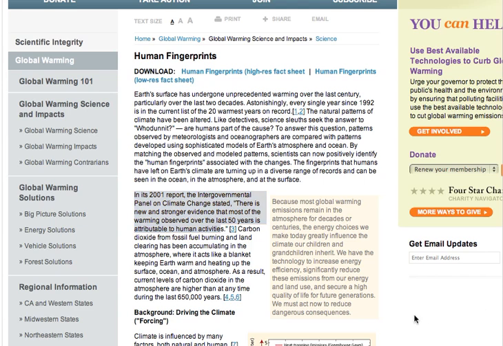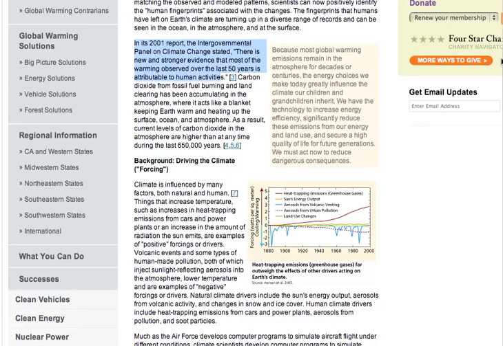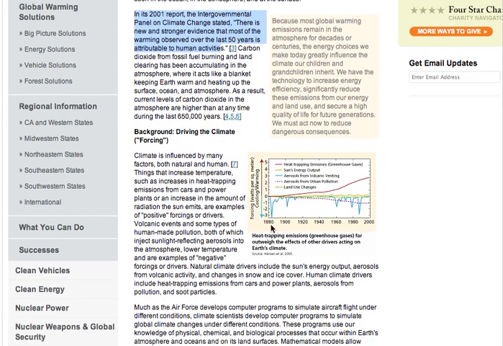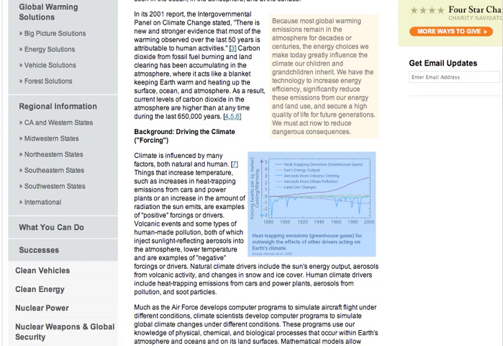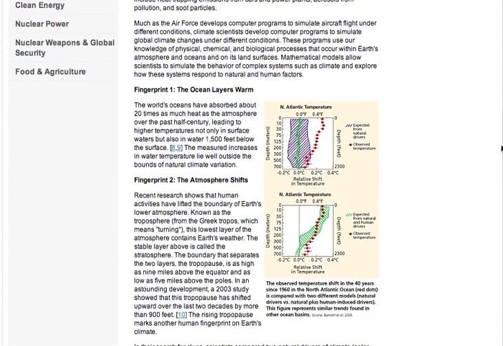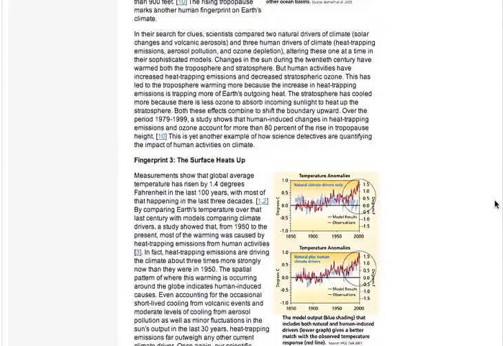Okay, so remember that my research question is, how do humans affect global warming? And so in that case, based on this article, I see information about driving, and other aspects of global warming, about oceans and atmospheres.